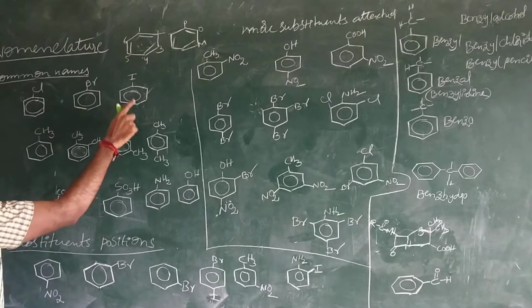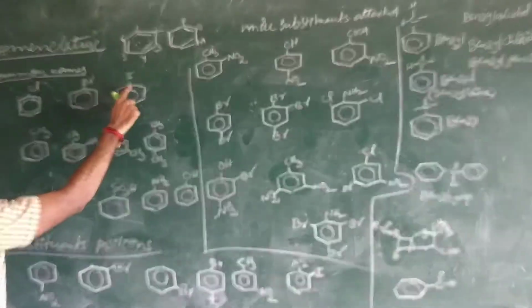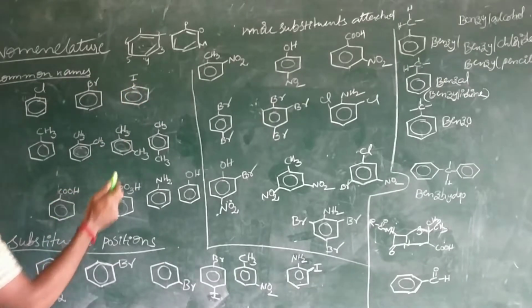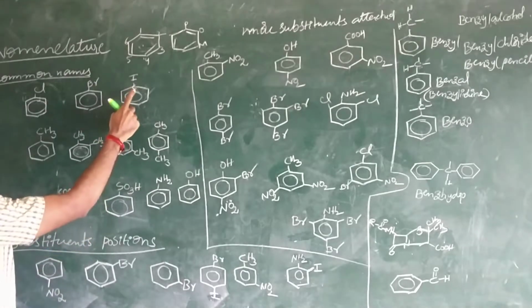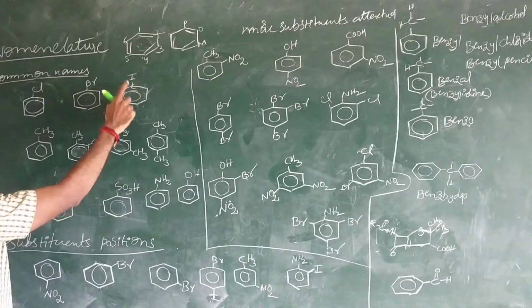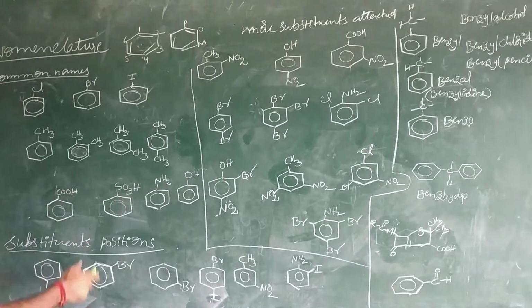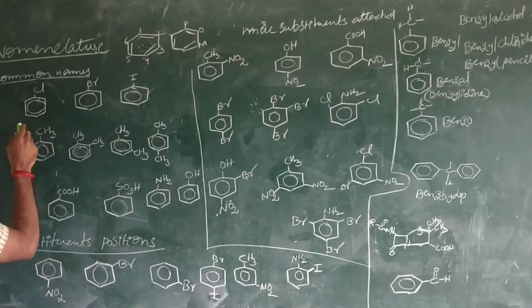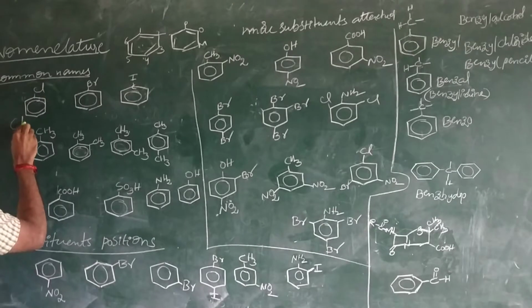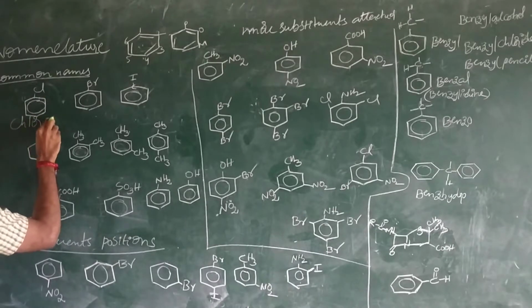Benzene and substituents. The ring contains 6 hydrogens, and one of the hydrogen atoms is replaced by a substituent group. All are substituent groups. The name of this compound is chlorobenzene.